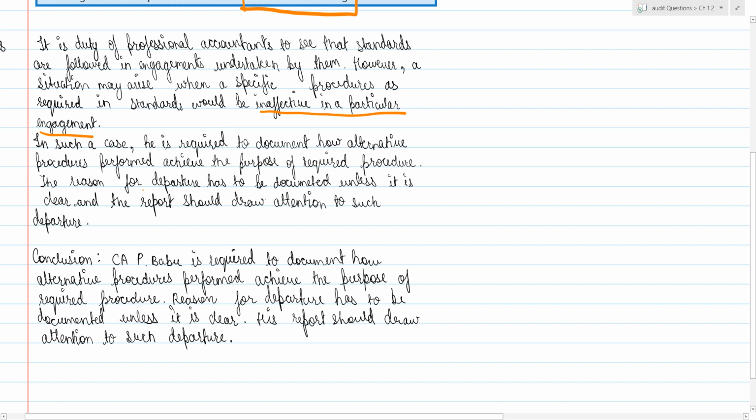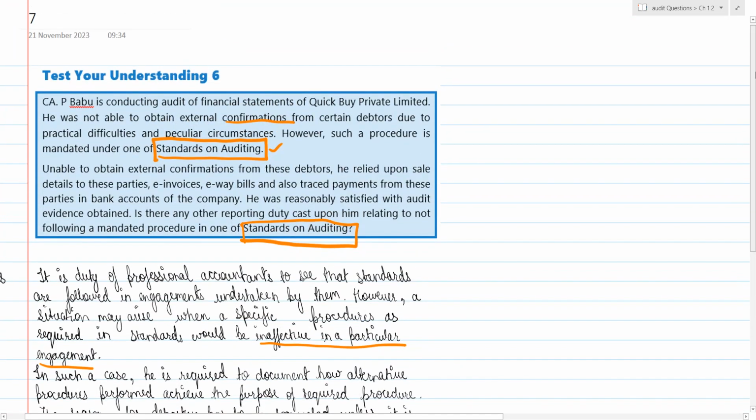The reason for departure has to be documented unless it is clear, and the report should draw attention to such departure. So because he did not follow those required mandated procedures, he has to disclose it, he has to mention it in the report, and the report should draw attention to such departure. So we have completed till this question, test your understanding 6. We will cover the next case study in the next video.